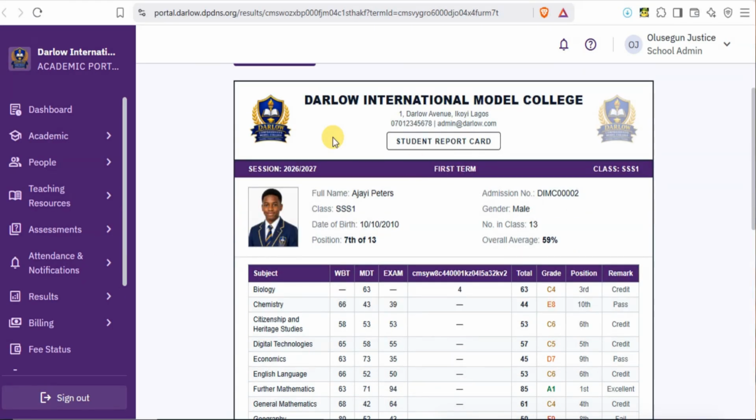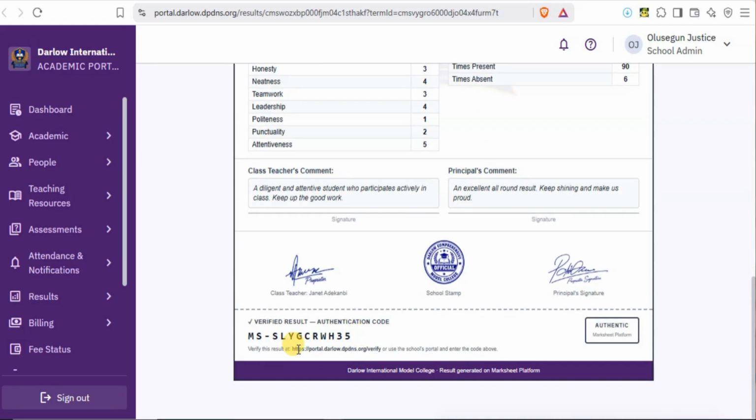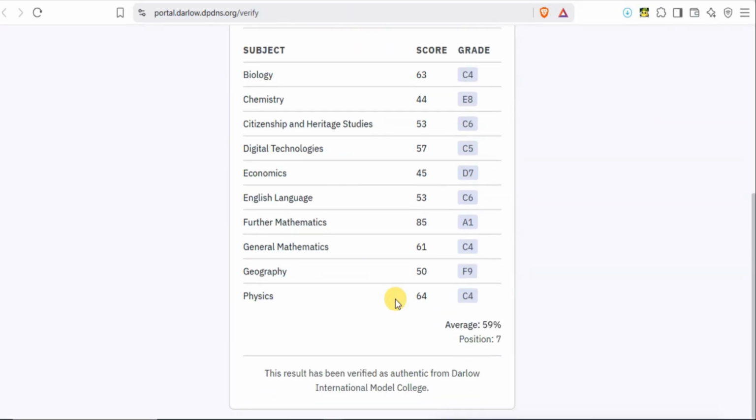Finally, parents. With Marksheet, parents know when their child attends school. They can monitor attendance directly from their phone. They can also see exactly what each subject is supposed to cover during the term and how much has actually been taught. Because every completed topic is verified, parents don't just hear that learning is happening. They can actually see the progress. Then, when results are released, parents receive them immediately, and every result comes with a unique verification code, so any school or organization can confirm that it is authentic without making phone calls or sending emails.